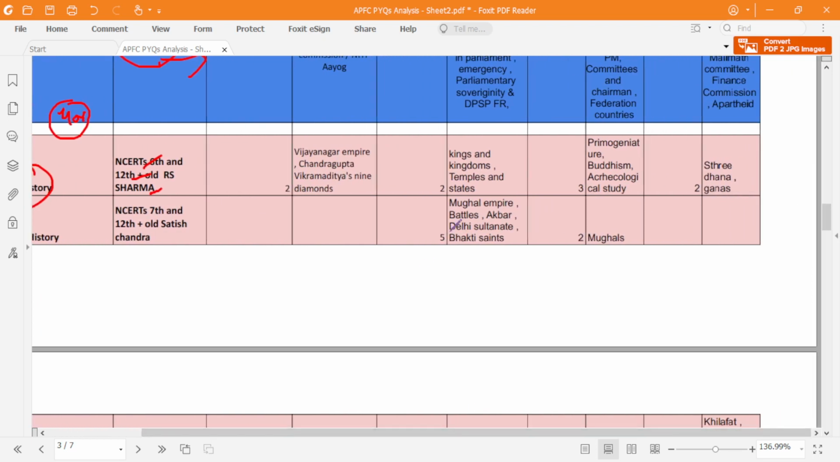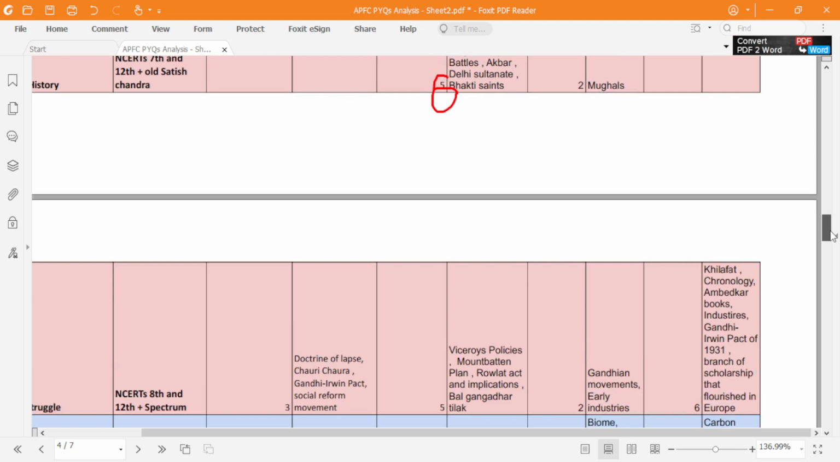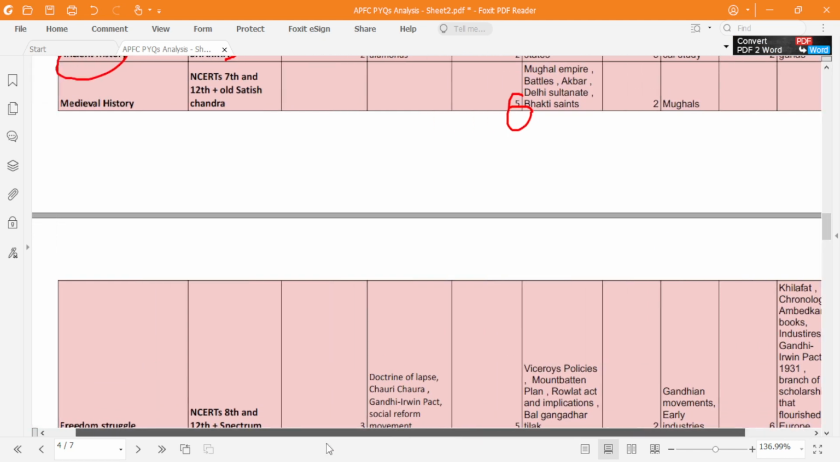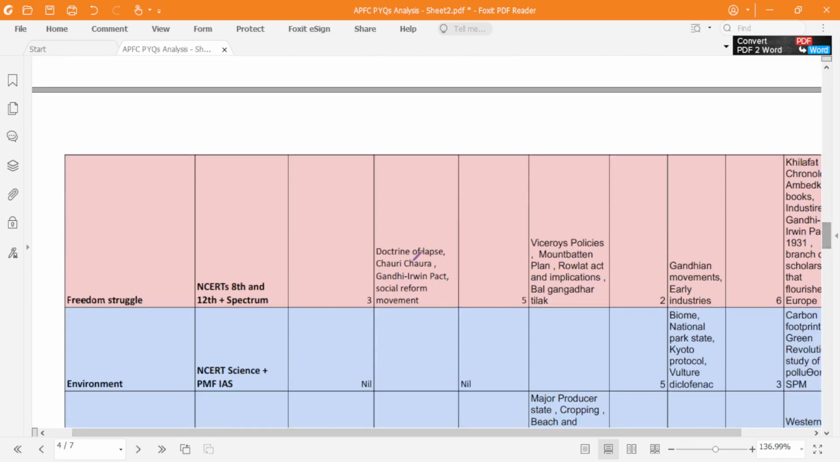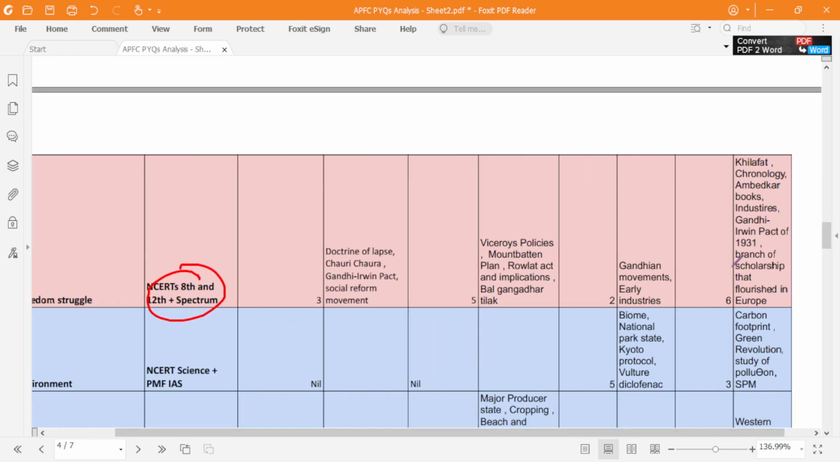From medieval history, sometimes they've asked 5 questions, sometimes 2, so you can expect 2-3 questions from medieval, fine. Again, for medieval I have told you NCERTs. Next, freedom struggle. So NCERTs plus Spectrum, fine. Freedom struggle questions will be there, and they have been increasing. You see, 6 questions last time, 2012 2 questions, 2004 5 questions, and 2002 it's 3 questions, fine.